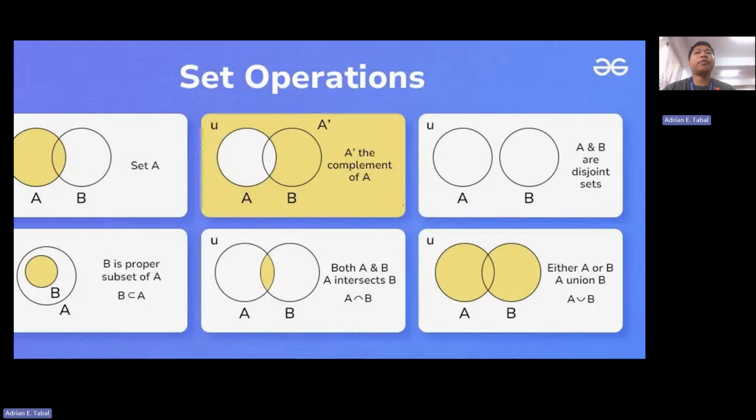So these are some of the terms for set operations. We will cover more next time if we still have time for the finals. So I think that is everything for now. I will just put the quiz in the description. That will be your last quiz.